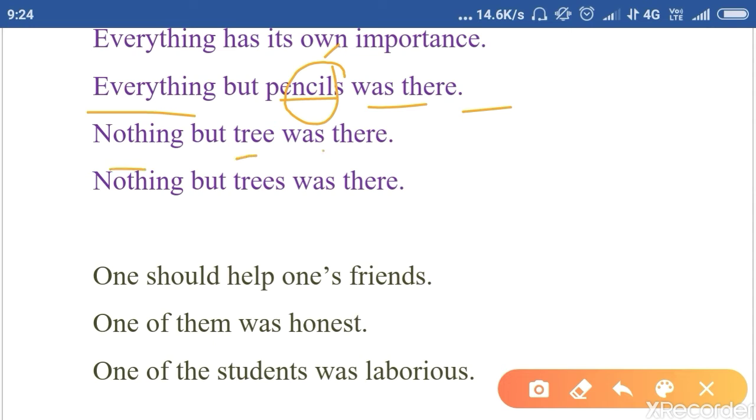Nothing but trees was there. Trees is plural, but don't go for that. Just go for this word, nothing. Nothing, clear? They take a singular verb.